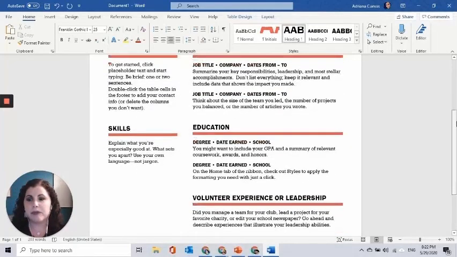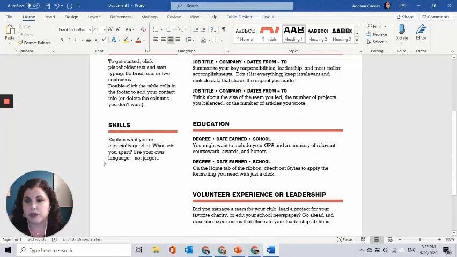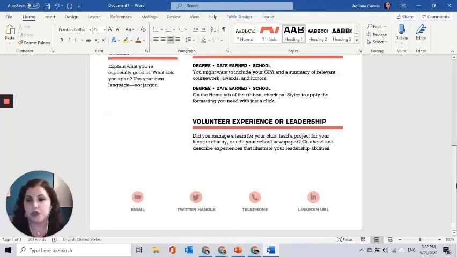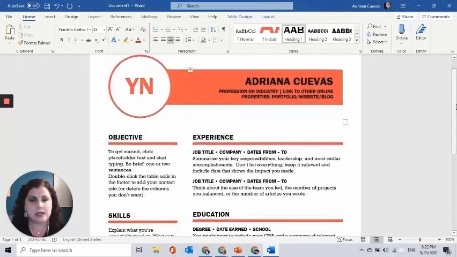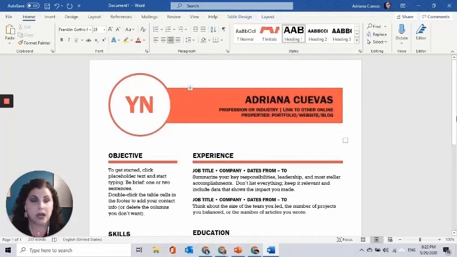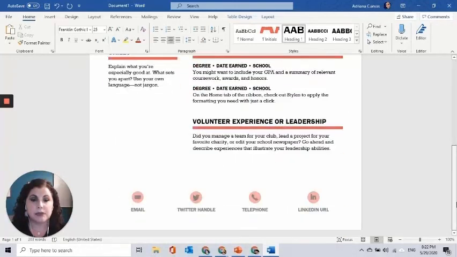Here, this type of resume, as I was saying, gives you the skills on one side, and the education. This one is a new thing to see because here you have parts of the contact information, and once you scroll down to the bottom of the page, here you actually have the email, your Twitter handle, your telephone, and your LinkedIn URL. You can always put your LinkedIn URL twice. That's fine. All right, so let's get out of this one.